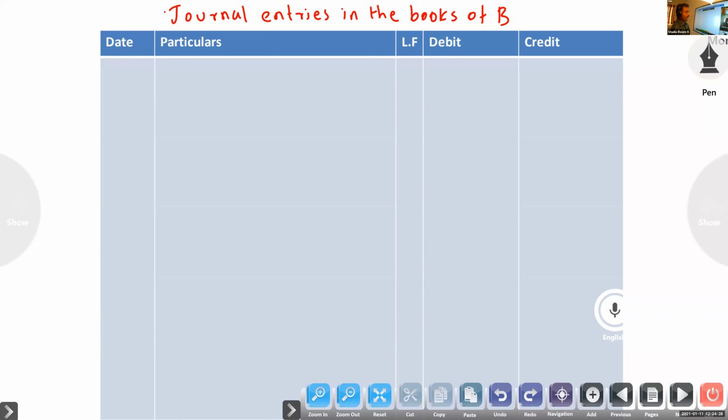So the first entry there we wrote B's account debtor to sales.